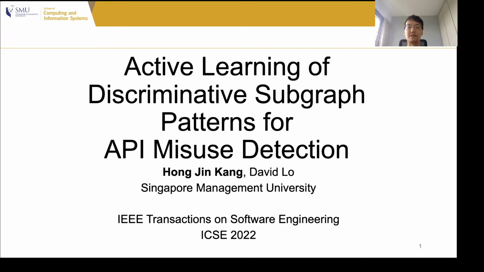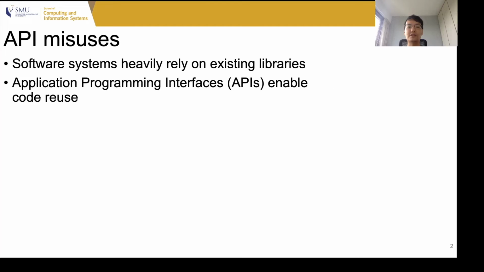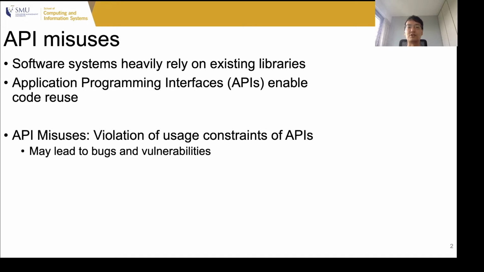Active Learning of Discriminative Subgraph Patterns for API Misuse Detection. Modern software systems rely heavily on third-party libraries, and to interact with the libraries, the software systems use the APIs that are exposed by these libraries. The APIs may impose usage constraints, and the violation of usage constraints of the APIs are known as API misuses. API misuses may lead to bugs and vulnerabilities, and therefore it is important for us to detect them.